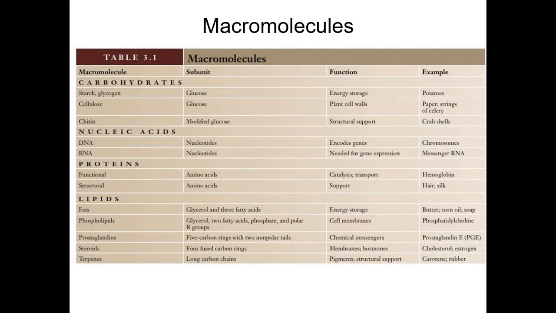Okay, so we have 4 macromolecules. We have carbohydrates, nucleic acids, proteins, and lipids. So for carbohydrates, we have starch and glycogen. For example, we have cellulose also. So the main function of carbohydrates is energy storage, and they also function as structural support. For nucleic acids, we know this is for gene expression. Proteins, well, catalysis mostly and support. And then lipids, these are also a form of energy storage, just like carbohydrates, and they're also the main component of cell membranes.